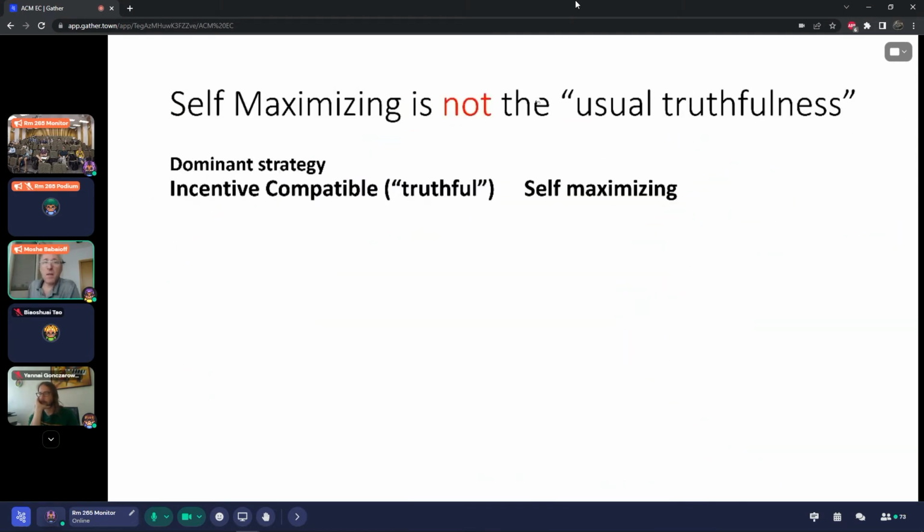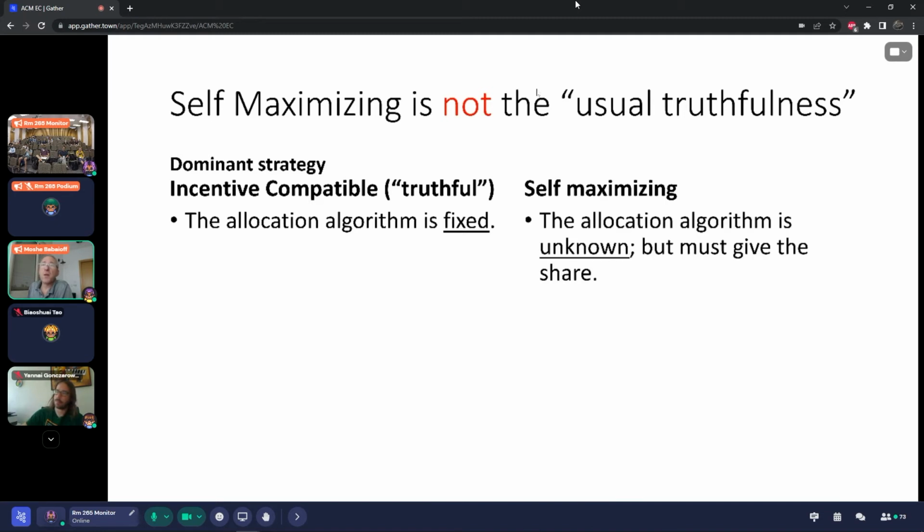Okay, so let me discuss briefly the difference between self-maximizing and the usual incentive compatibility in dominant strategy. For dominant strategy, the allocation algorithm is fixed, while for self-maximizing, the allocation algorithm is unknown. We just know that the allocation that will be given to the agent will give her her share.